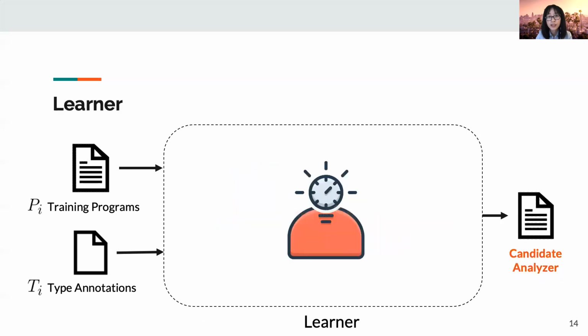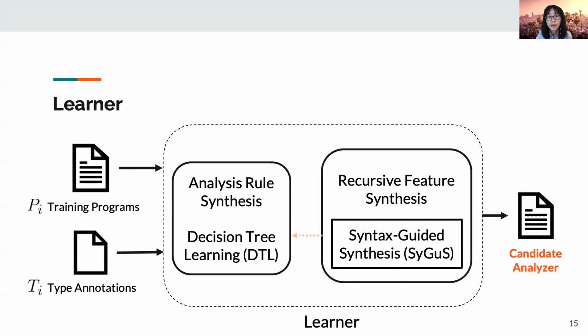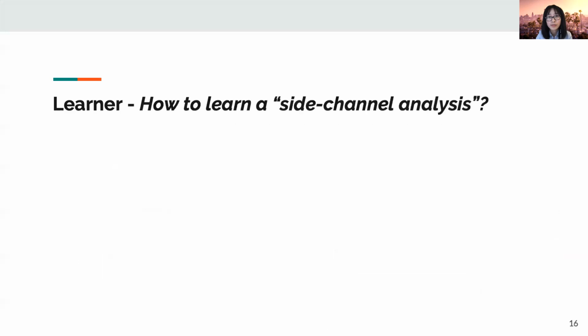We first take a closer look at the learner. The learner also consists of two parts interacting with each other. The feature synthesis part applies SyGuS to generate recursive features, and the rule synthesis part applies decision tree learning to generate analysis rules based on those features. Now you might be wondering what the analysis rules look like.